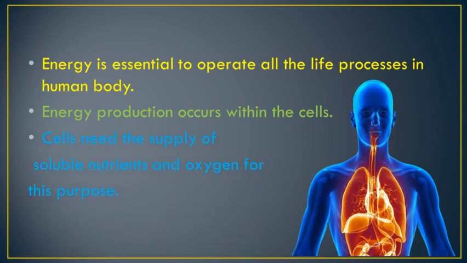Cells need the supply of soluble nutrients and oxygen for this purpose. This supply takes place with the help of the respiratory and circulatory systems. So students, for the supply of oxygen and proper soluble nutrients, these two systems, the respiratory and circulatory, are responsible for providing the nutrients and oxygen to the cells.